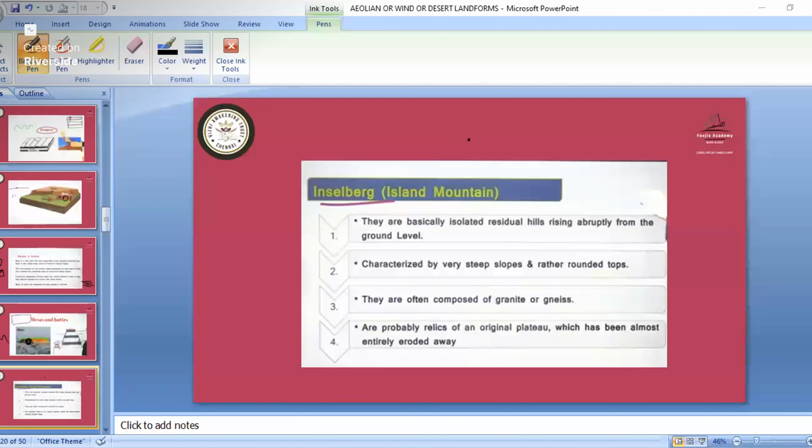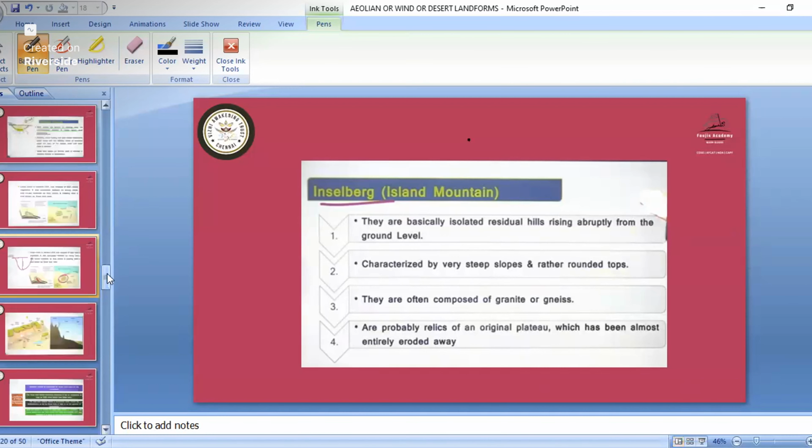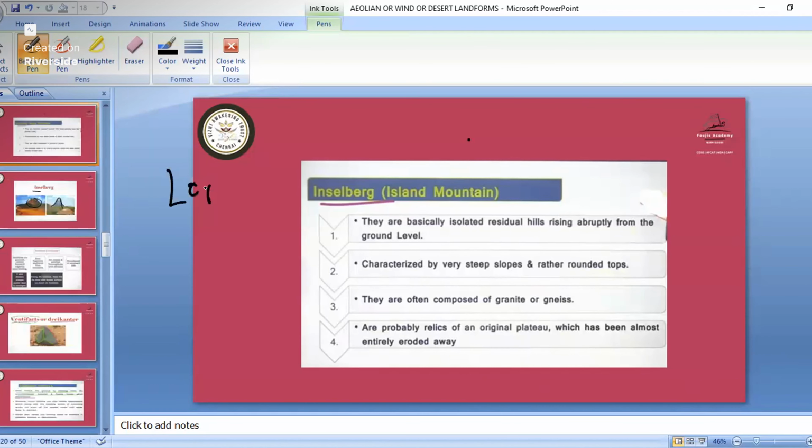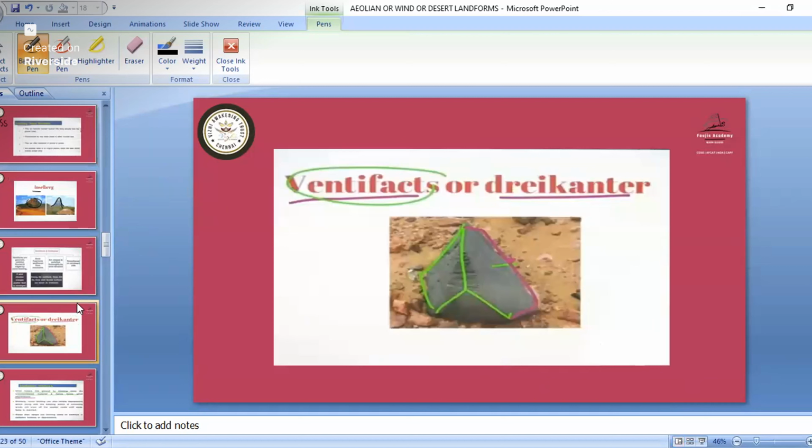Okay, sorry, actually there was a network issue. So we were seeing the aeolian landforms, which are also known as desert landforms. In these desert landforms, we have erosional landforms, and also we have depositional landforms. In depositional landforms, we have loess, and sand dunes like barchans. We have different types of sand dunes also. In the erosional landforms, we have different types like mushroom rocks, then inselbergs, then the ventifacts and dreikanter, then we have the deflation hollows. So this is the ventifacts and dreikanter.